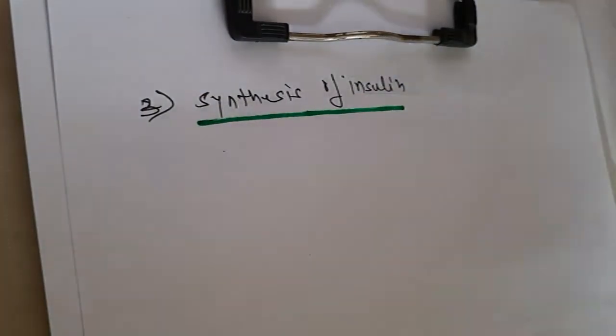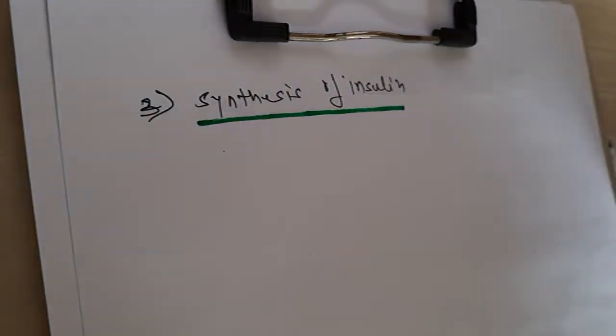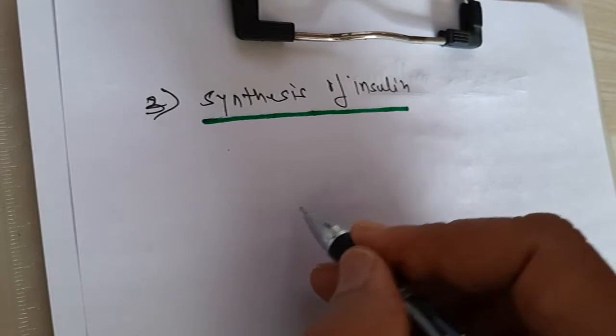So in synthesis of insulin, as we know, the synthesis takes place in the beta cells of the islets of Langerhans. So we'll draw the beta cell here.